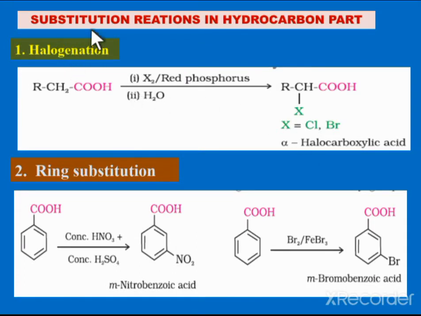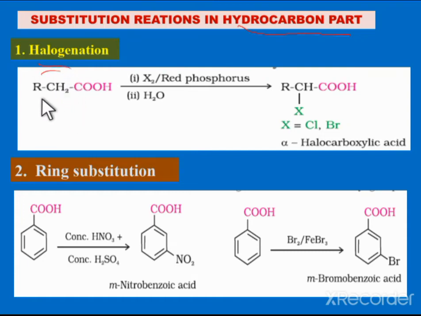So in the case of the reaction with ammonia, the carboxylic acid forms amides. Next, another one, the substitution reactions in the hydrocarbon part. Substitution reaction in the case of the hydrocarbon part. So here that is a halogenation.